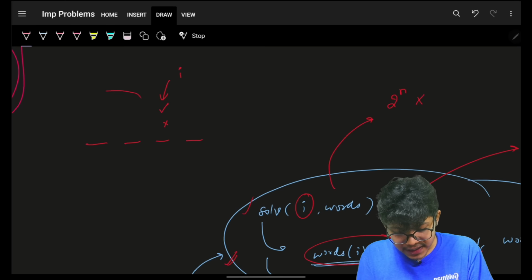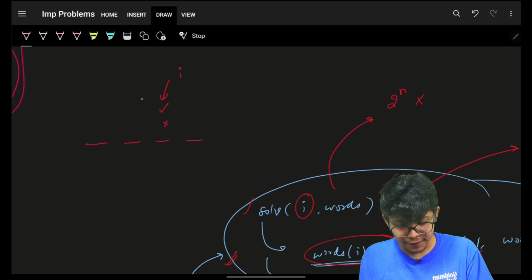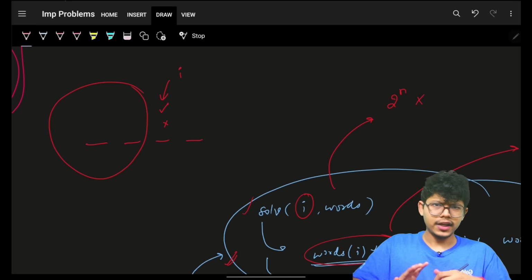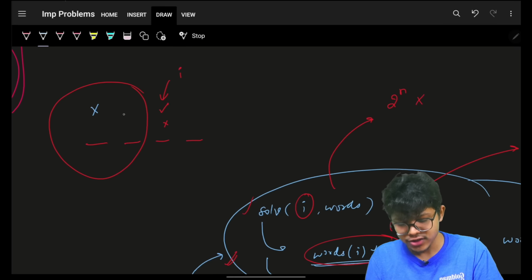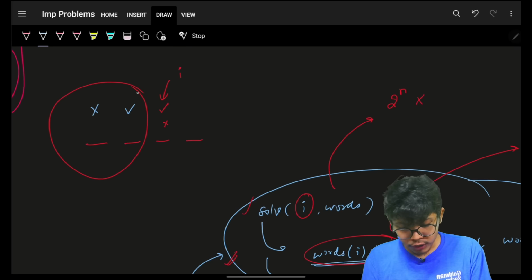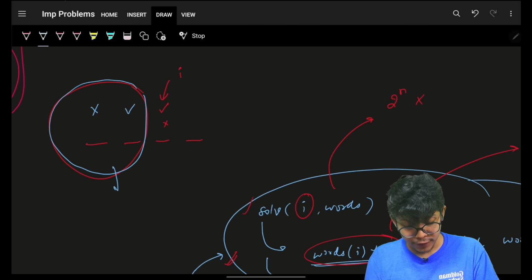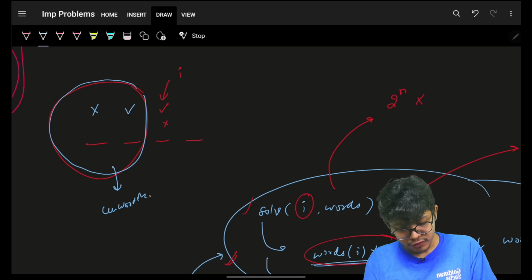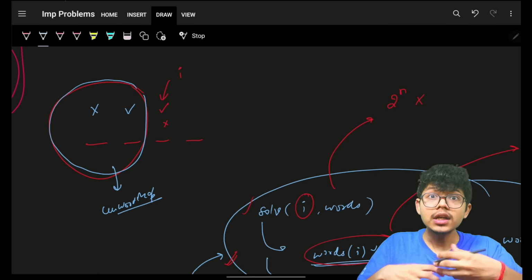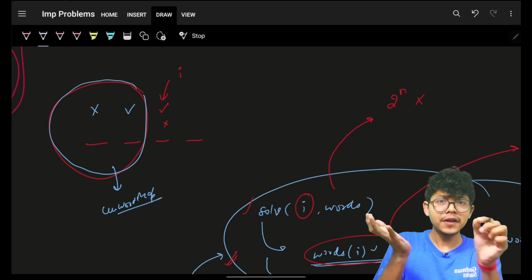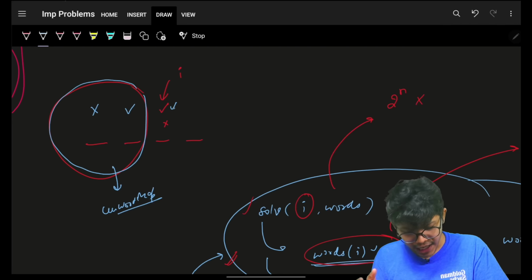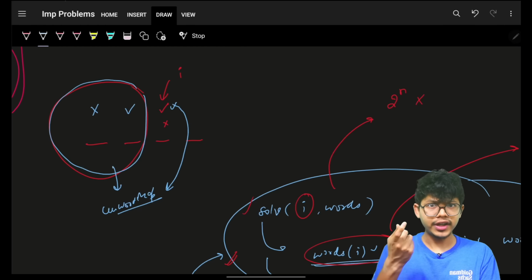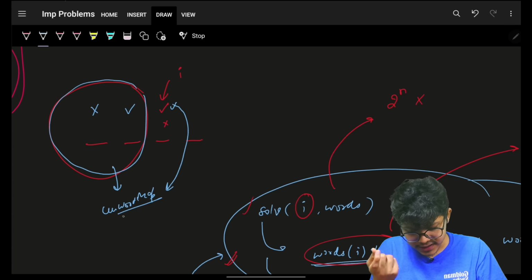Let's say I was maintaining my current word map, which is the current character frequency for the subset which you have taken. Previously, you never know what you have taken, but imagine you would have ignored this and taken this. If I take it, I should directly add all the characters in this current word map.